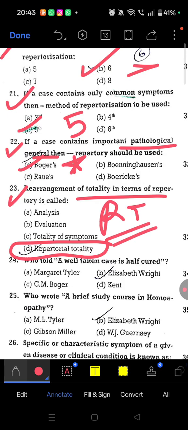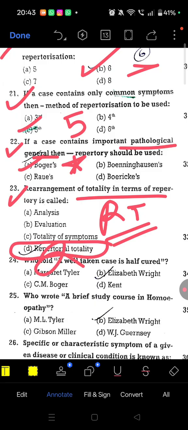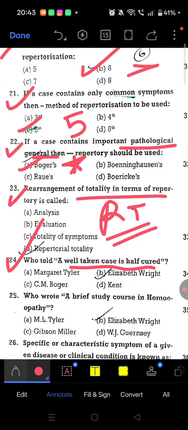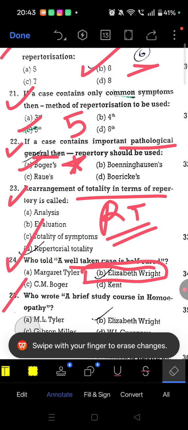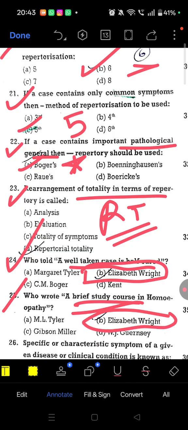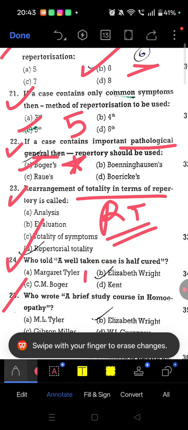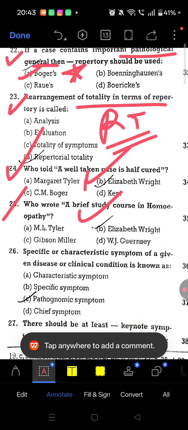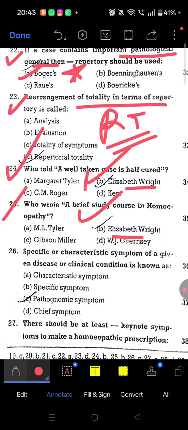Okay. Question number 24. Who said a well taken case is half cured? This statement was given by Elizabeth Wright. Question 25. Who wrote A Brief Study Course in Homeopathy? This was also written by Elizabeth Wright. So remember these two lines, a well taken case is half cured and a brief study course in homeopathy. Both were given by Elizabeth Wright.